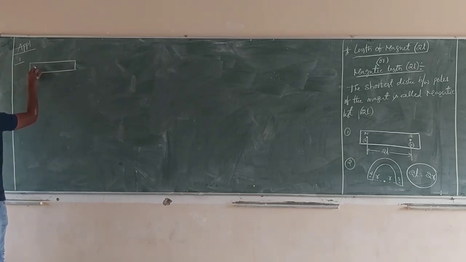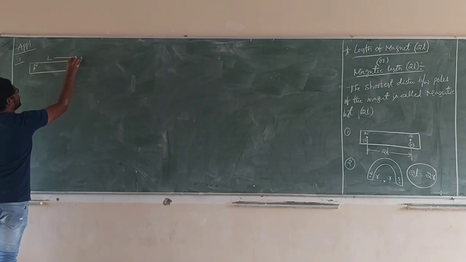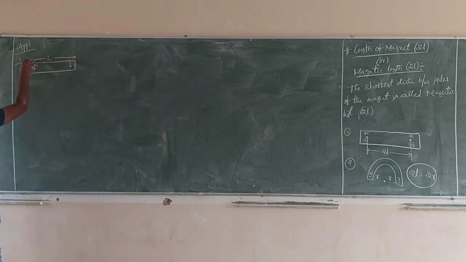This is the magnet. This is the north pole N, and this is the south pole S. Capital L is the total length of the magnet, and 2L is the magnetic length.